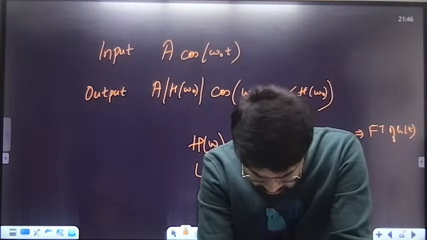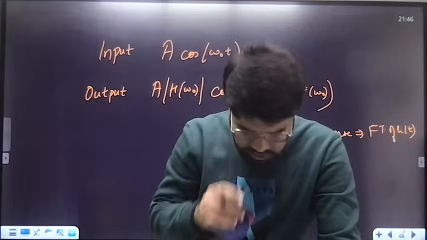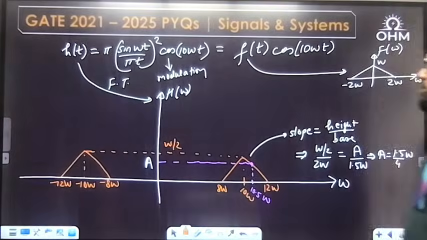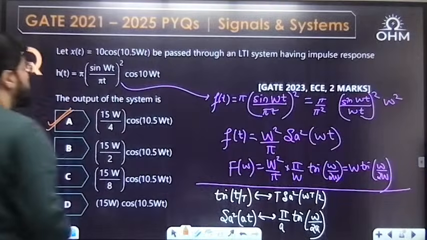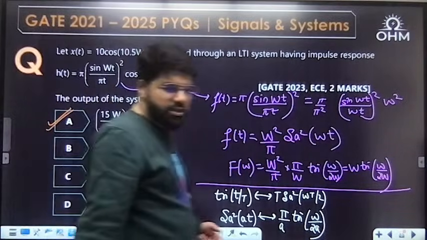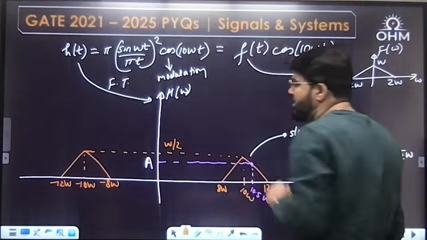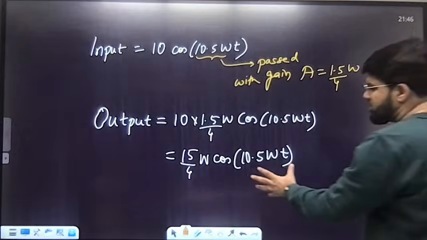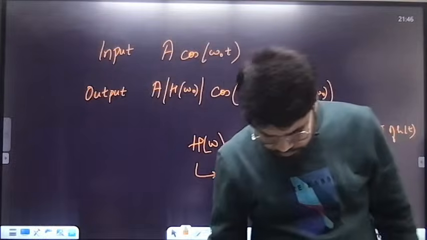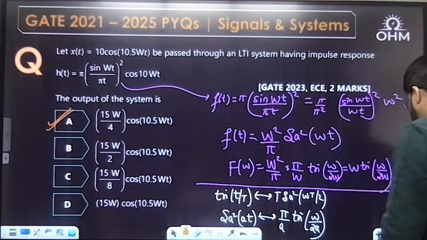This is a good method. Otherwise, if you go by convolution and other tools, it will be lengthy. This is the most suggested method to solve questions when sinusoids are applied: convert the system to the frequency response and then solve. This was a real frequency response. If the frequency response has some phase also, then these are the standard formulas you can use. Yes, A was the correct answer.